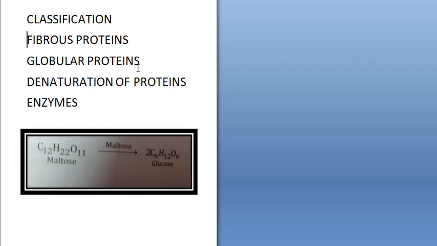A protein with a unique 3-dimensional structure which is found in a living system showing biological activity is called a native protein. Now when this native protein is subjected to physical change like change in temperature, change in pH, etc., the hydrogen bonds get disturbed.